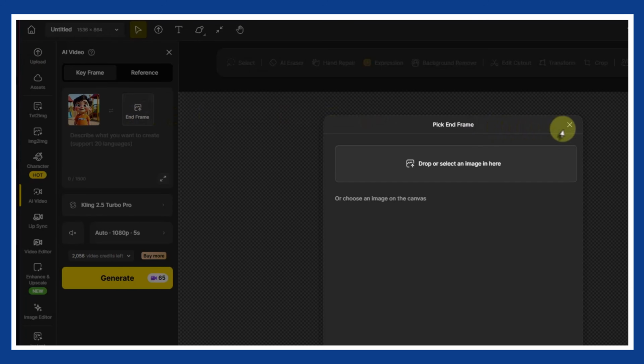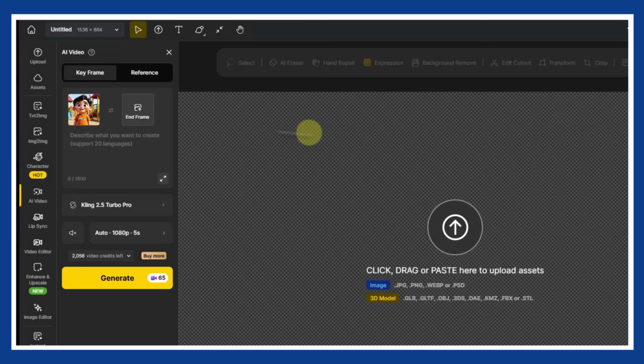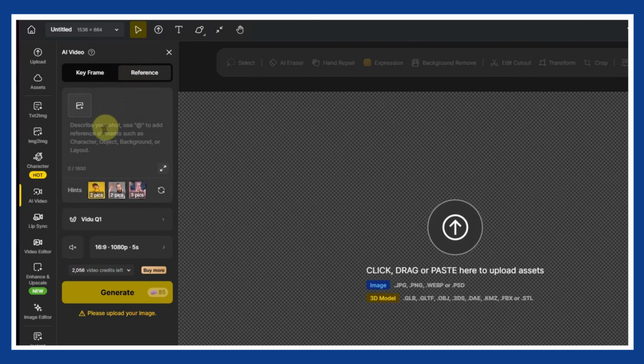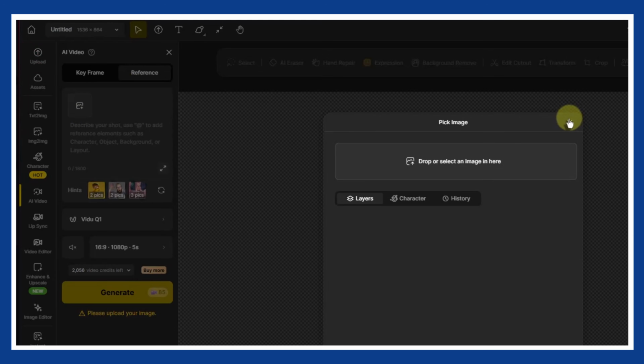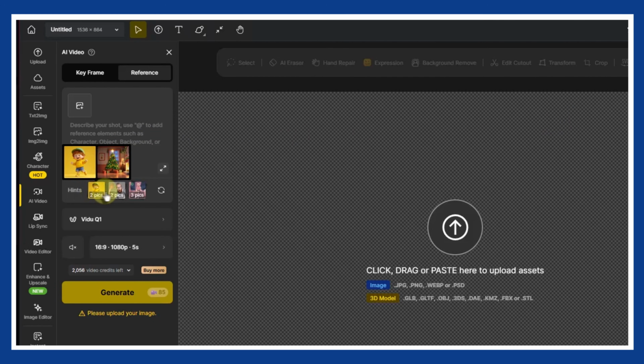You have the option to add an end frame to guide how the video finishes, and you can also upload additional reference images to help the AI understand the motion, mood, or style you are aiming for. These extra references are not mandatory, but they can significantly improve the quality if you want more precise results.